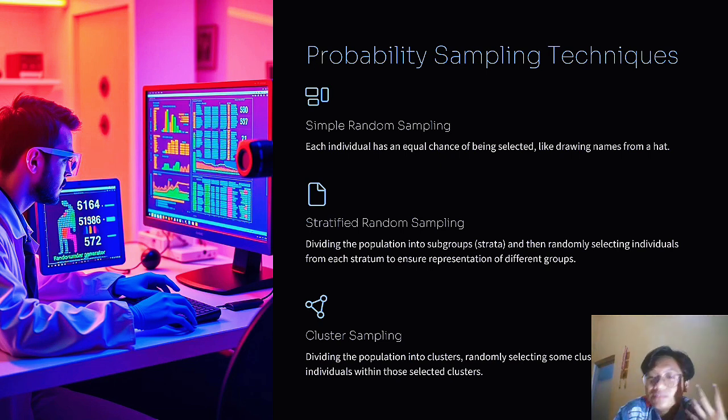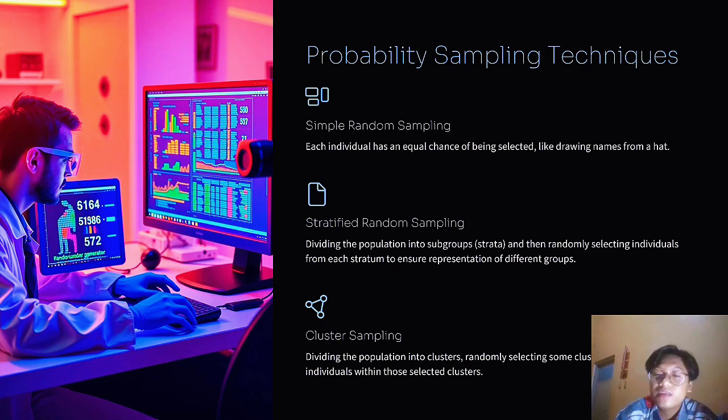Probability sampling techniques. Simple random sampling: each individual has an equal chance of being selected, like drawing names from a hat.